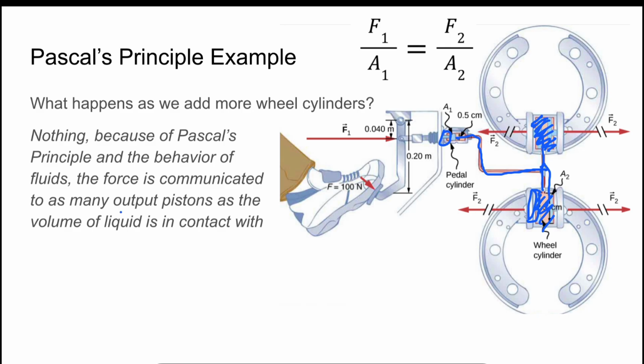So it doesn't matter how many output pistons we have, as long as we fill up their entire volume with fluid, then we can exert that same force at each wheel cylinder that is proportional to the area of that cylinder relative to the area at the pedal cylinder where we applied our original force at the pedal.